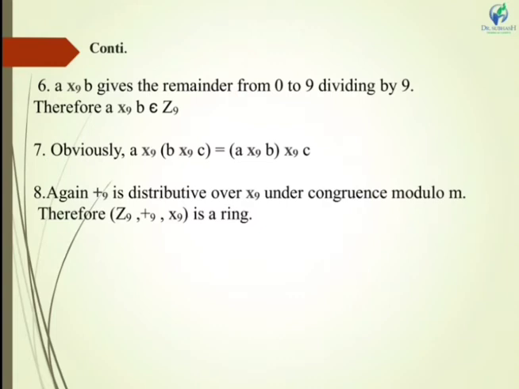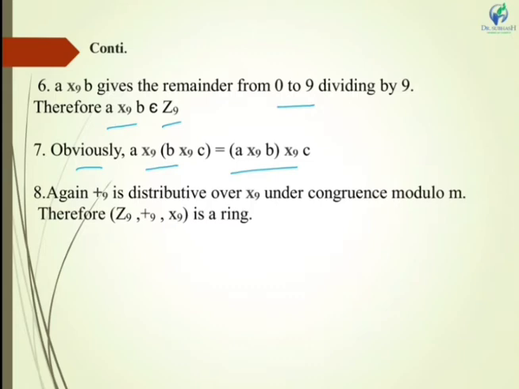Now A multiplication modulo 9 B gives the remainder from 0 to 9 on dividing by 9. Therefore A cross 9 B belongs to Z9. And similarly, it is always true that for Z9, closure under multiplication holds. The associative law for multiplication will always hold true.